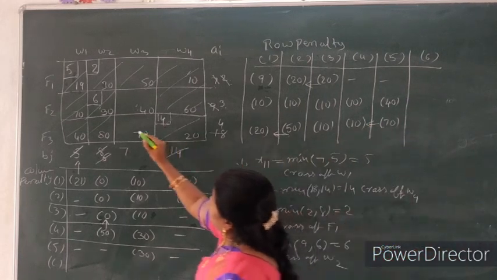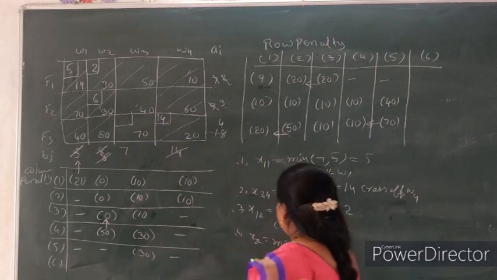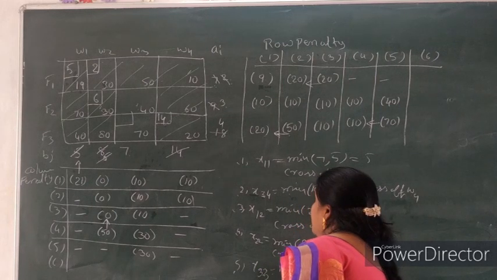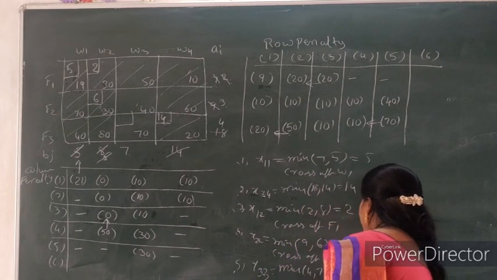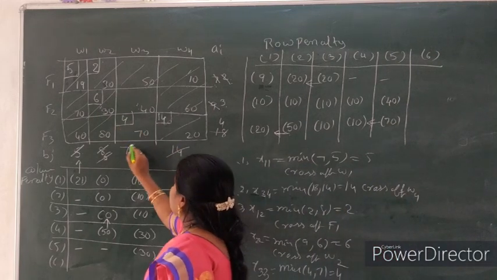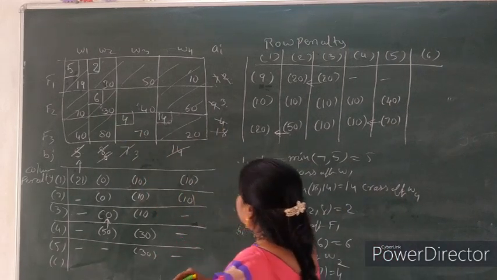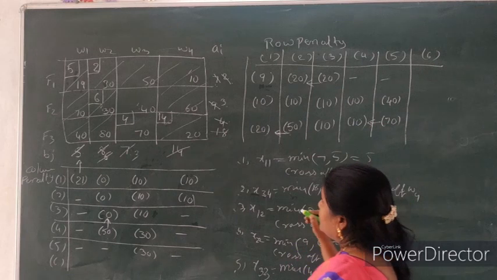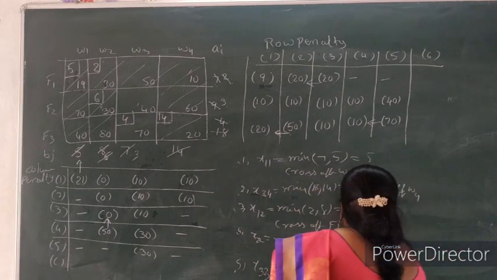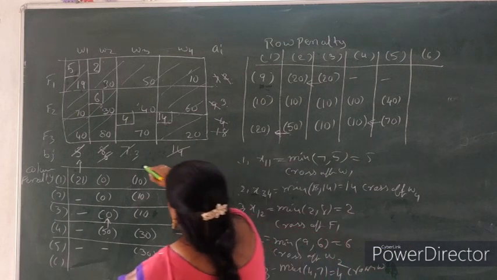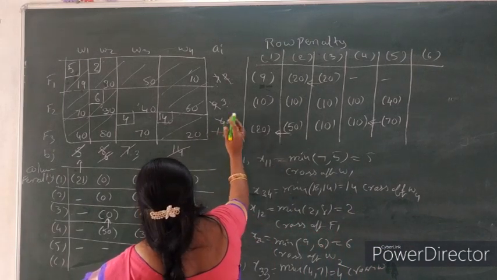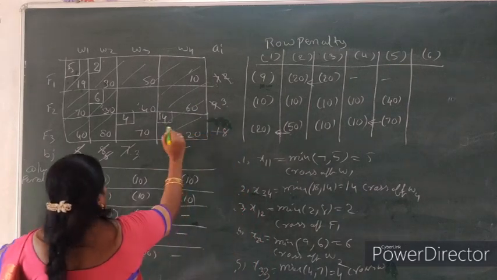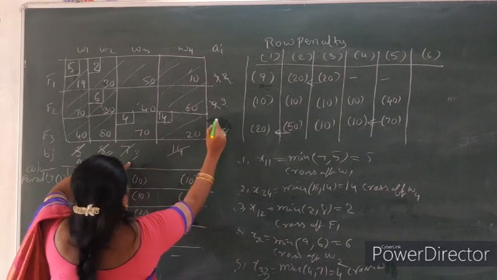Now entering into 70. Now 4, 7. This is fifth one. So third row, third column, minimum of 4, 7. So the minimum element is 4. So cross off 3. Cross off here W3. So here the value is 18, cross off 4, so 7 minus 4, 3. The value is 3. Cross off here 4.